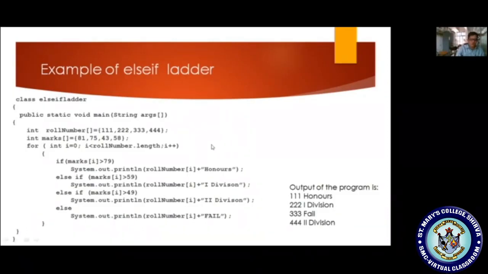Once again the control will come to the i increment. Now i becomes 1, less than rollNumber dot length, condition true. It will come here to marks of 1. In marks of 1 we have 75, greater than 79? Condition false. It will come to the else if: 75 greater than 59, condition is true. This will be executed and the rest of the statements will be skipped. Okay, likewise it will be displayed.